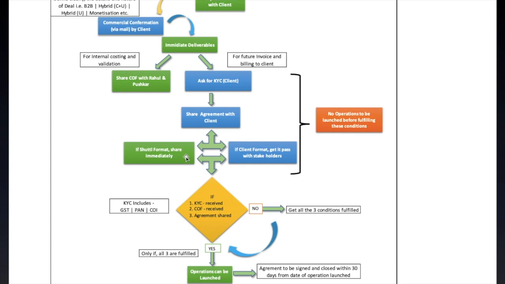You will get that with KYC, there are high chances. Or the client might say that we have our own format, and we are sharing our format. Now what we will do is get it validated with our different stakeholders. Once validated, we'll tell the client okay fine, we are good to go, and then we'll get it signed with the client and we'll submit it.